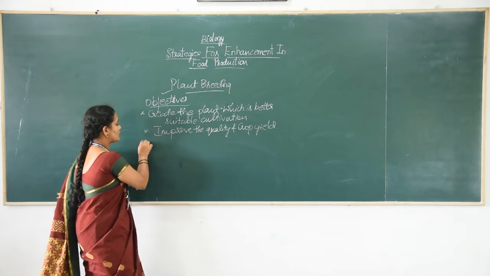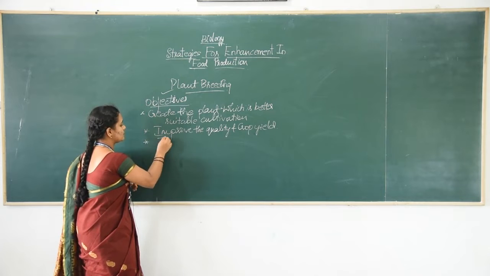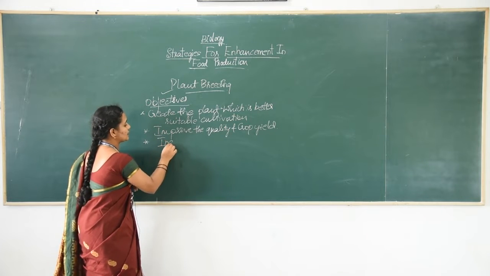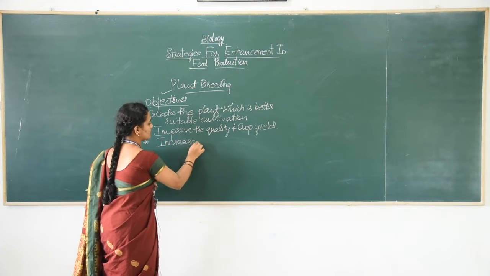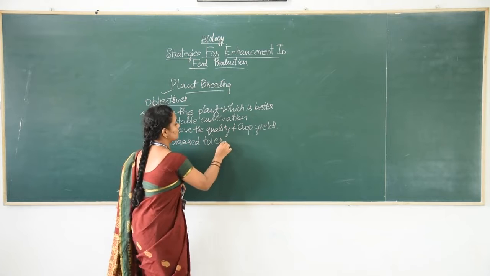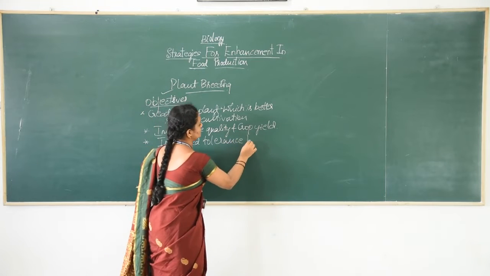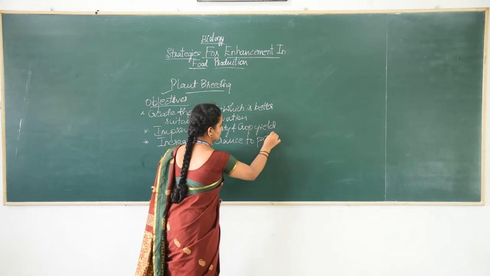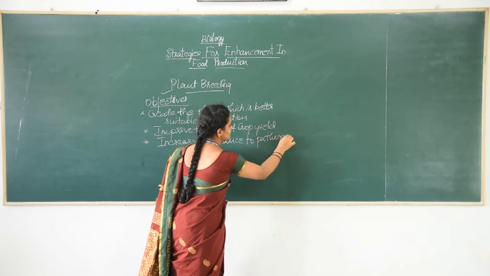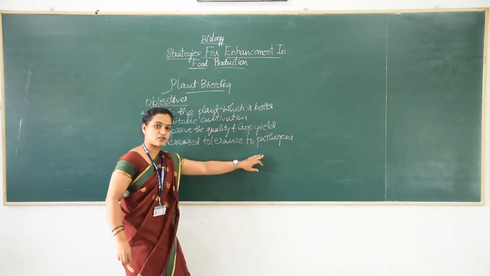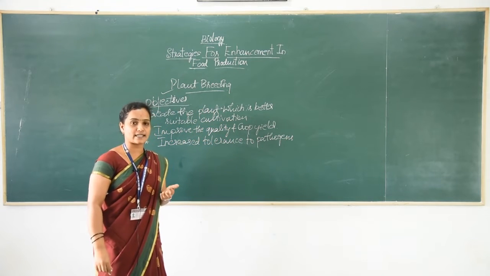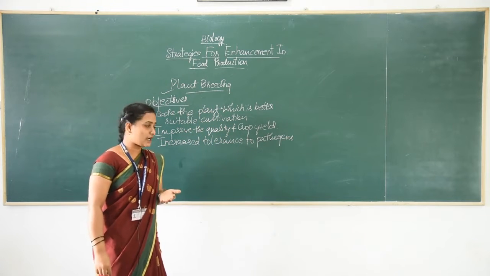We can also develop plants which show increased tolerance or resistance to pathogens. Pathogens are nothing but viruses, bacteria, and fungi.